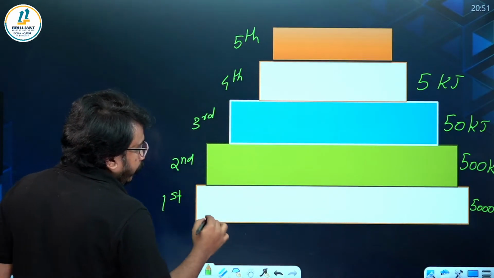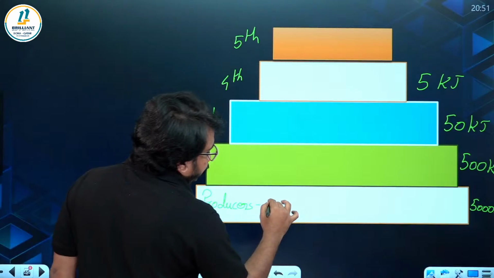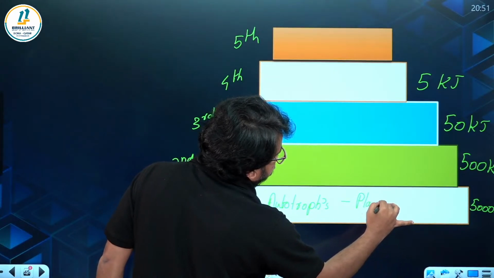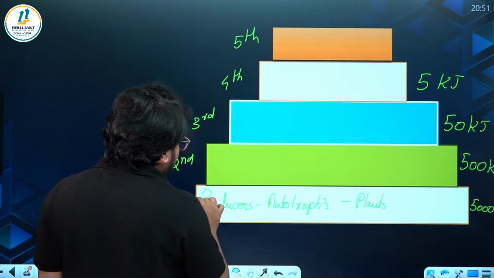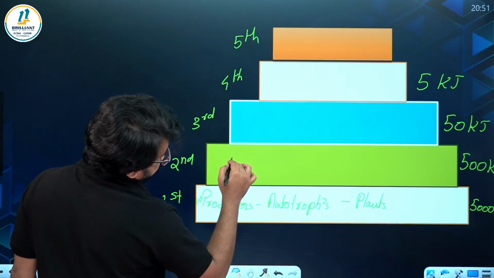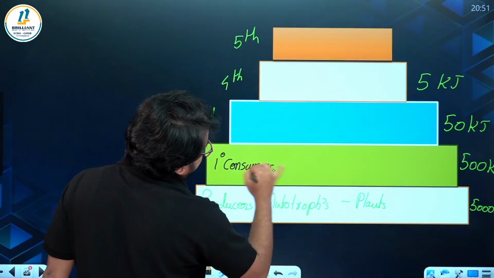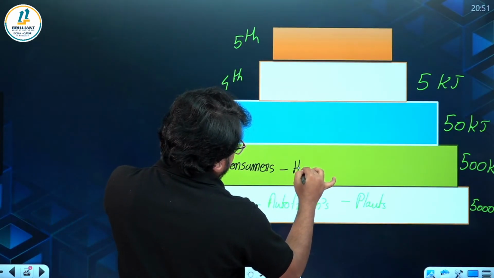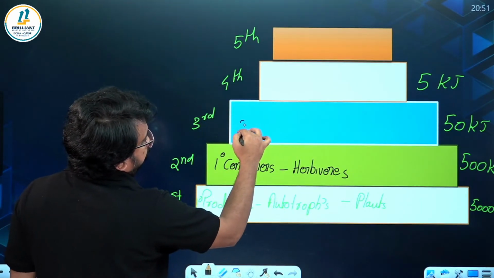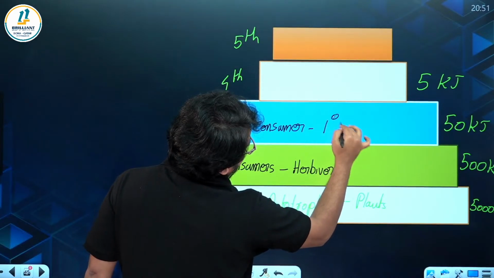So in the first trophic level, which organisms are actually there? Producers. They generally include autotrophs, so plants and all come under producers, that is primary producers only. Then what comes in the next trophic level? The consumers, primary consumers, generally including herbivores. The third trophic level is the secondary consumer, generally including the primary carnivores.